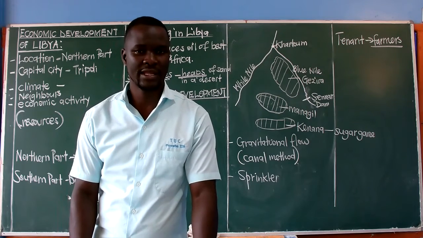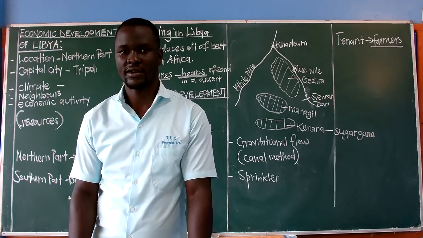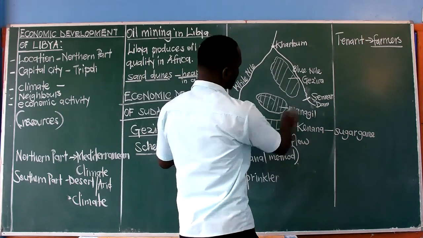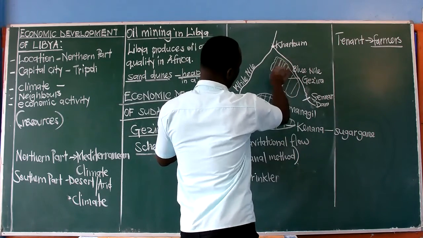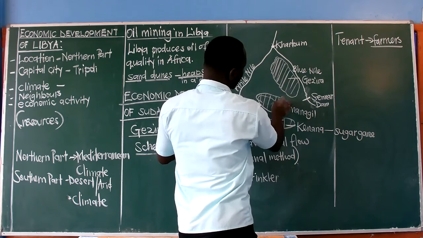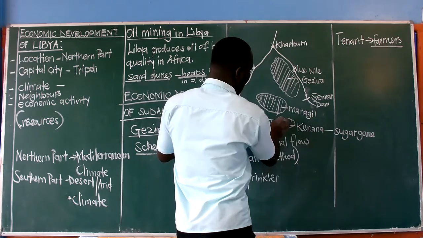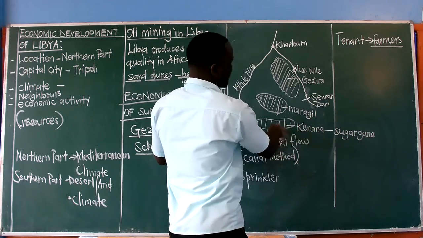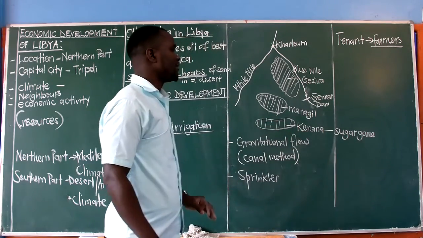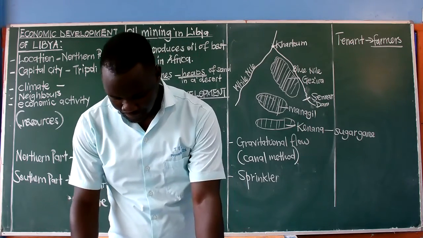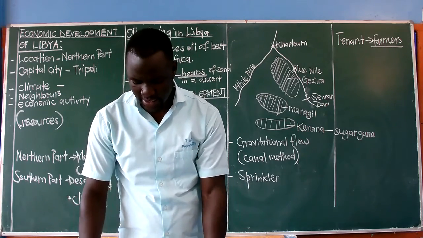It becomes another challenge to the Gezira irrigation scheme. I talked about this. I say cotton is produced at Managil Extension and Gezira itself here, whereas at Kenana Extension, this is where we have sugarcane grown also. So those are the challenges.